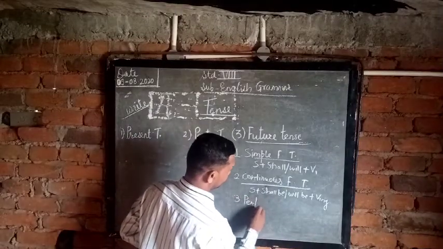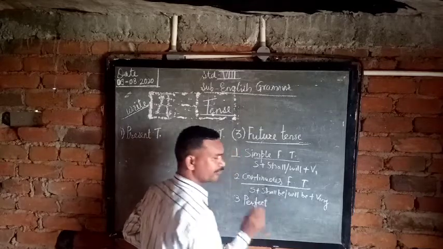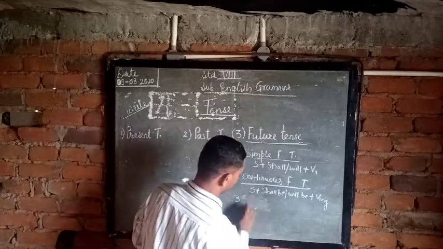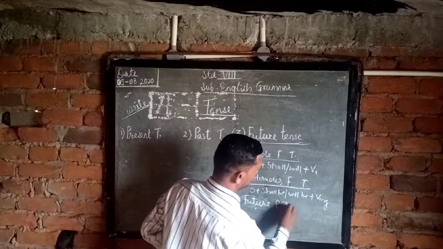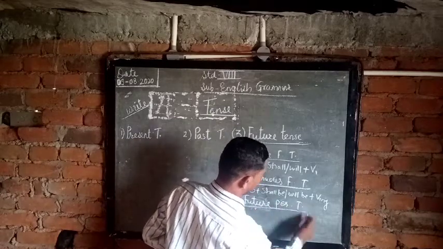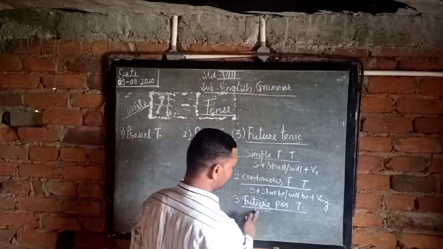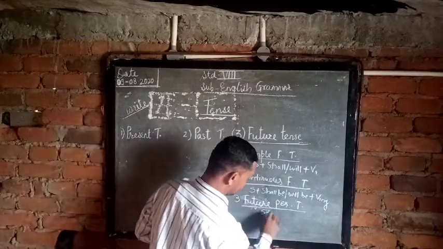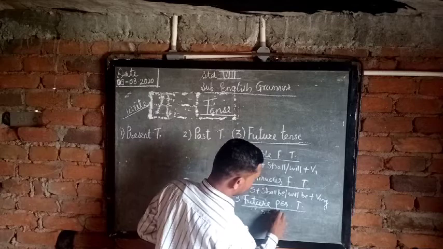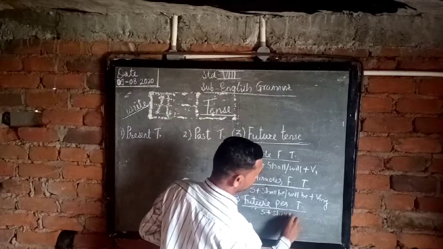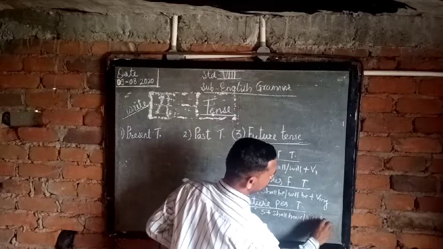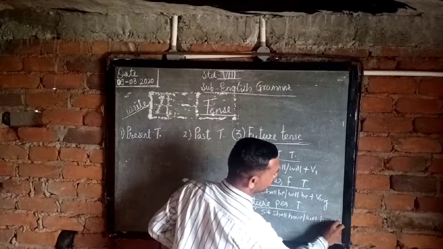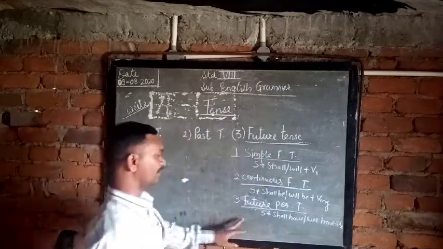Now third is future perfect tense. The formula of the future perfect tense is subject plus shall have or will have plus V3, the third form of the verb.